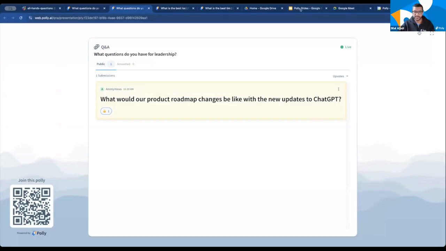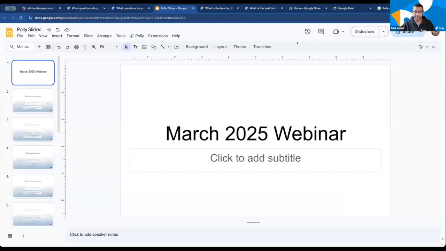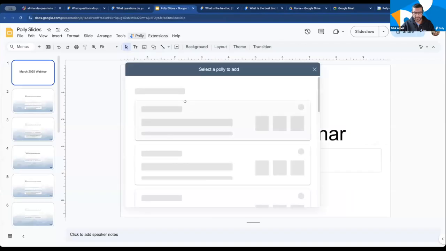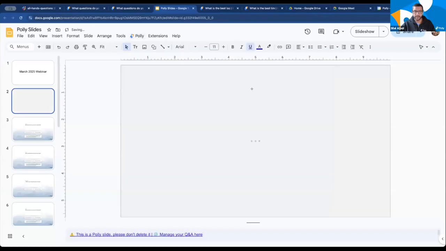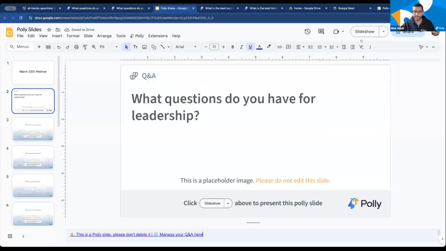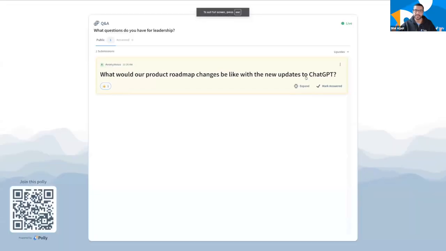Cool. And that's actually a good cue to jump into Google Slides. And let's go ahead and add that Q&A Poly to the slide. Boom, as easy as that. Same thing, you get a list view of all of your polys that are eligible for presentation views, which again is almost all types of polys as of later this month. And this just gets dropped in lickety split. And as long as you keep that placeholder image in there, when you go into slideshow mode, I can get that same presentation view live in my Google Slide as well.